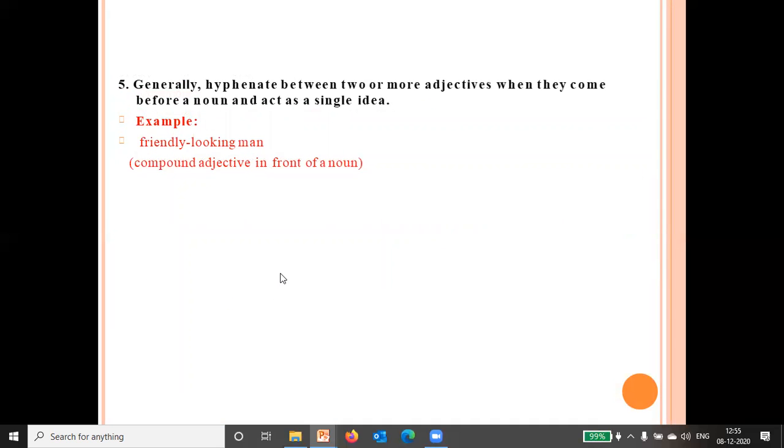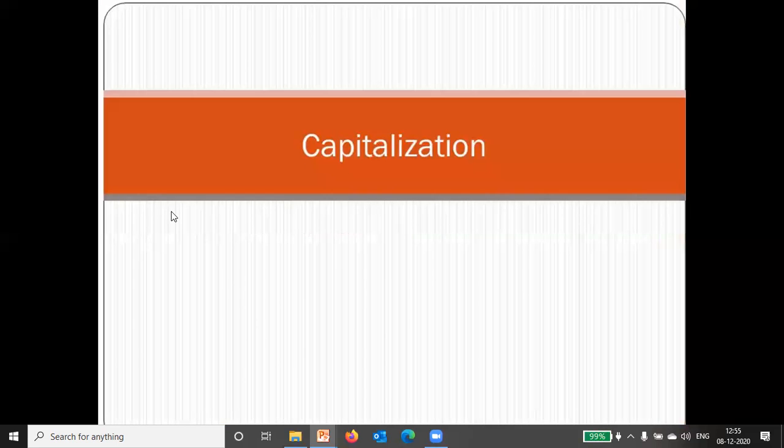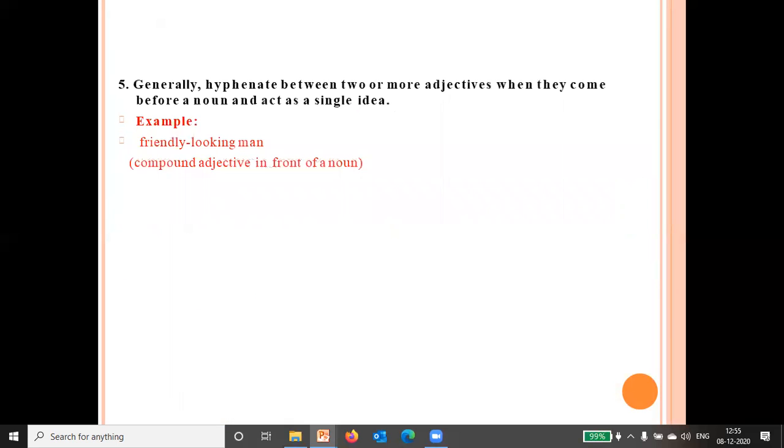Generally, hyphenate between two or more adjectives when they come before a noun and act as a single idea, like friendly-looking man. So compound adjective in front of a noun. So friendly looking, again both are what? Adjectives. So here we can use a hyphen. Okay. So this much is all about your punctuation marks.